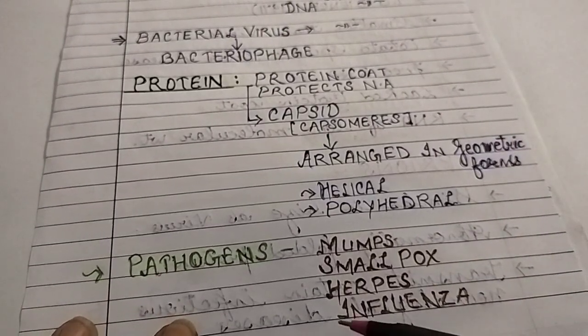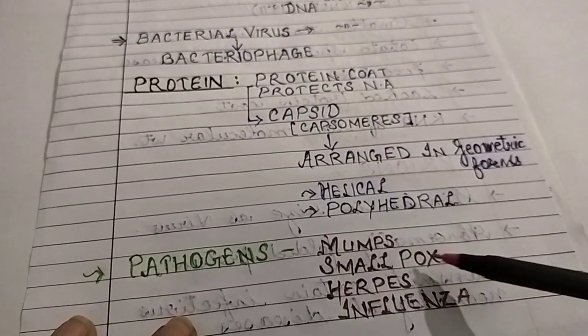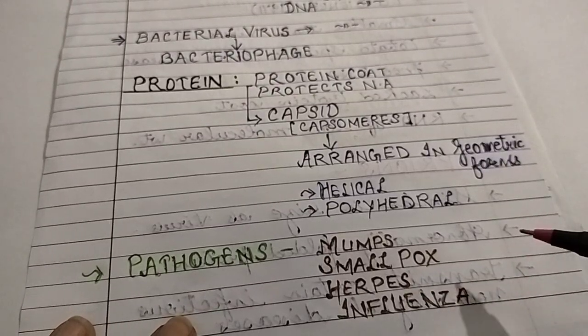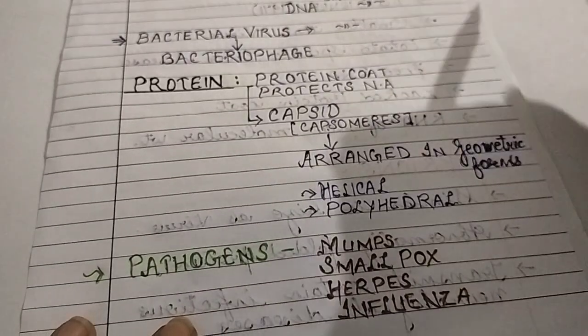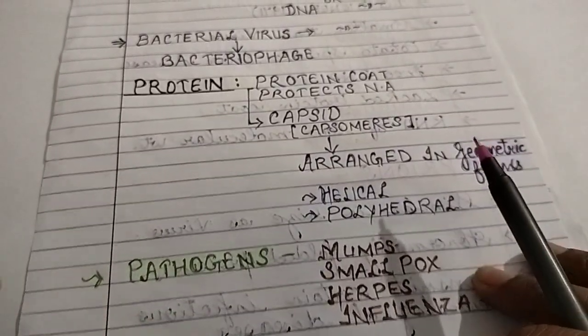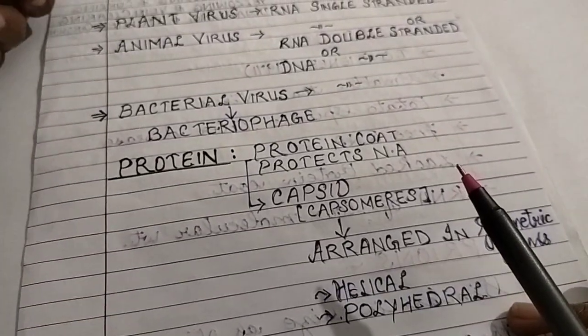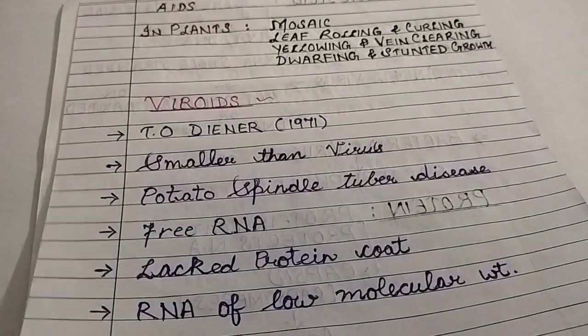See, the diseases caused by virus: mumps, smallpox, herpes, influenza. You all know all these diseases we suffer from in various stages of life. Okay, then there is a disease called AIDS. You might have heard about it. AIDS in humans is caused by a virus.